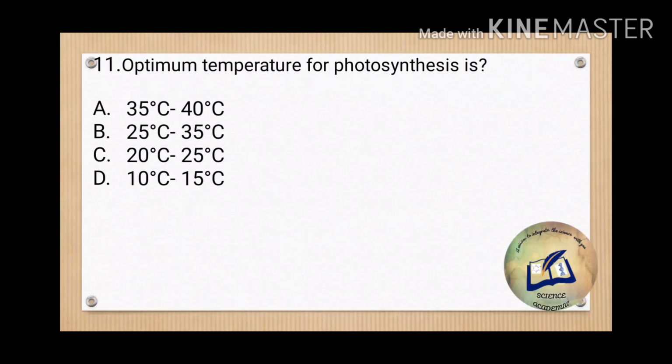Question number 11 says, optimal temperature for photosynthesis is, option number C, I guess, is the correct answer, 11C. 20 to 25 degrees Celsius. Yes, this is correct, because this is the temperature at which the maximal enzymes required for photosynthesis work at their optimum condition. So 20 to 25 degrees Celsius is the general optimal temperature range for photosynthesis.